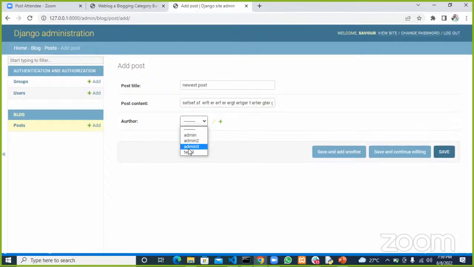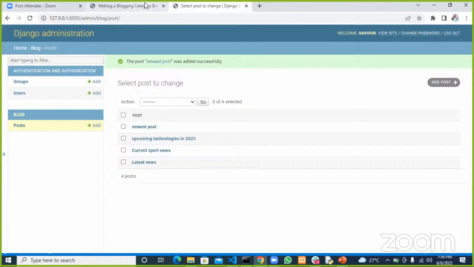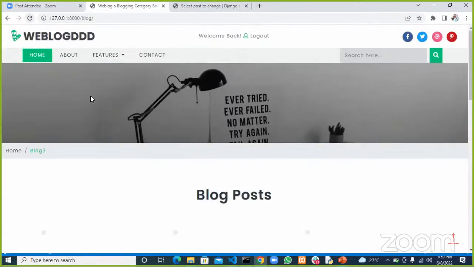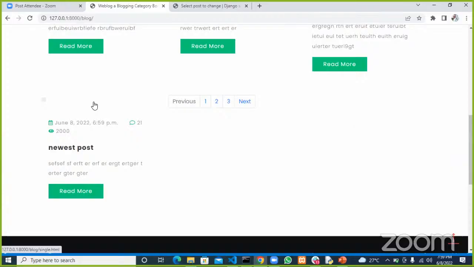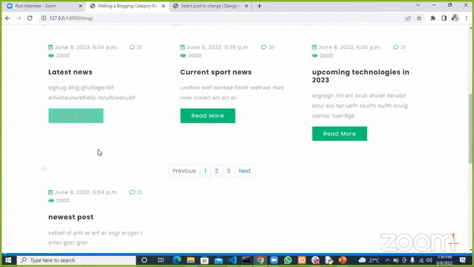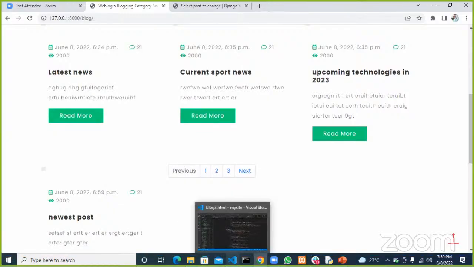Let's refer this one to test 3 and let's save this. Now, if you come here, it automatically gets loaded, but I think it gets loaded outside where it should be.